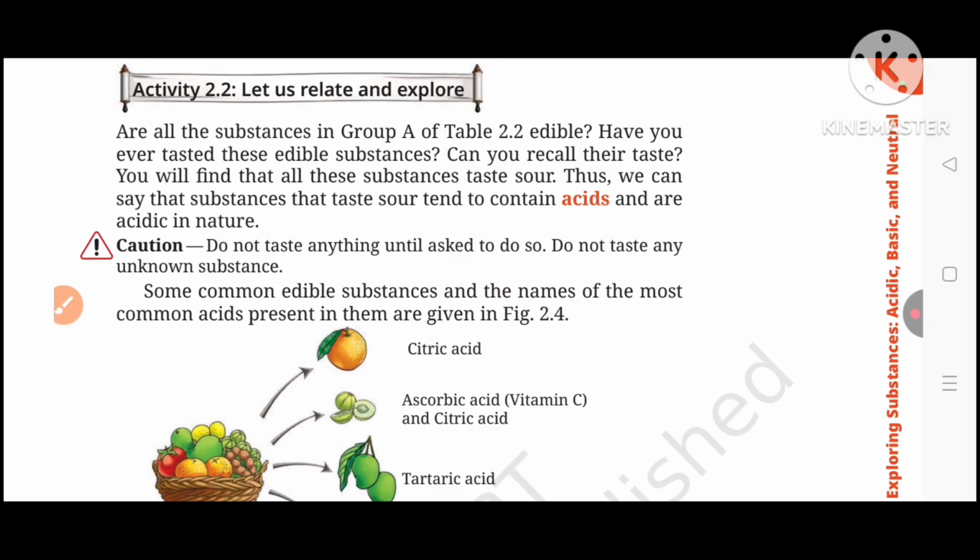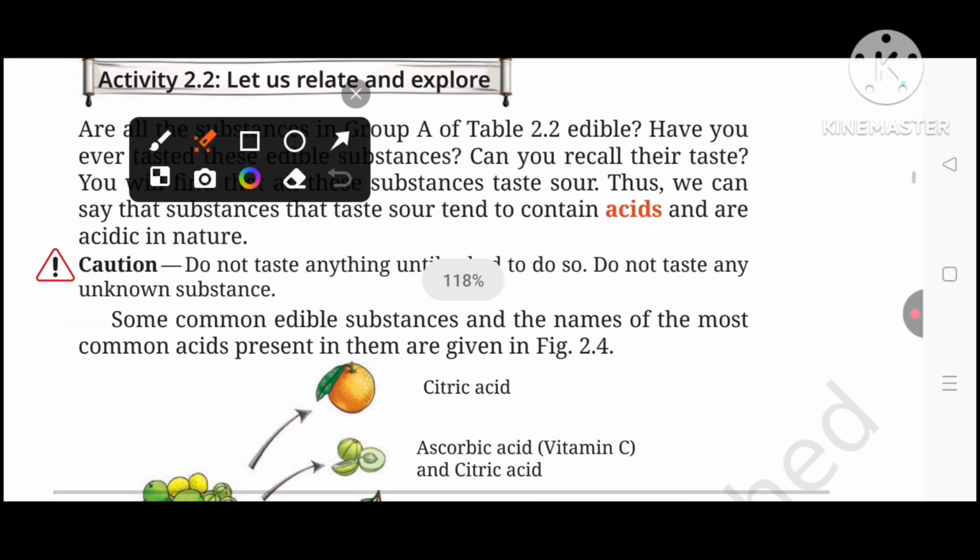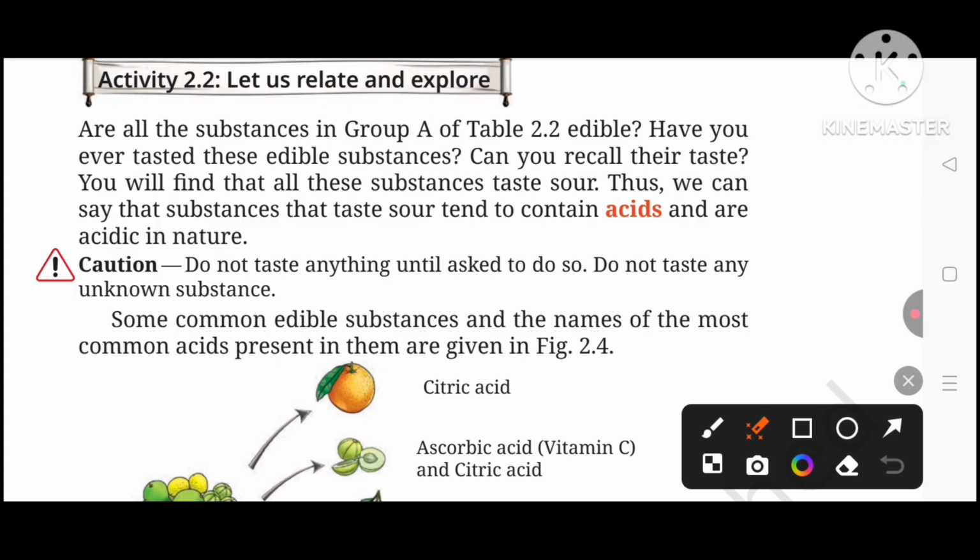The activity is given here, 2.2. Let us relate and explore. Are all the substances in group A, table 2.2, edible? Have you ever tasted these edible substances? As we recall, group A contains lemon juice, amla juice, tamarind water, and vinegar. So all these substances are not edible. Have you ever tasted these edible substances?